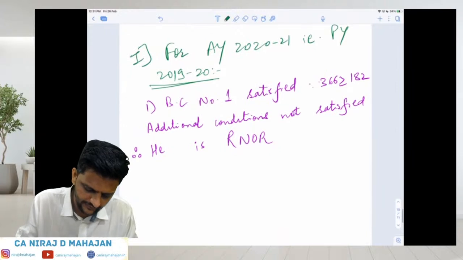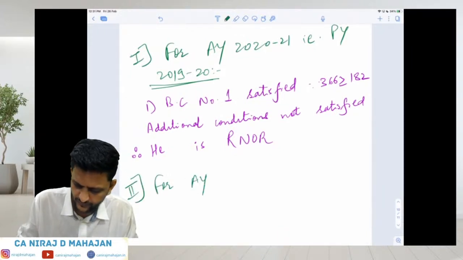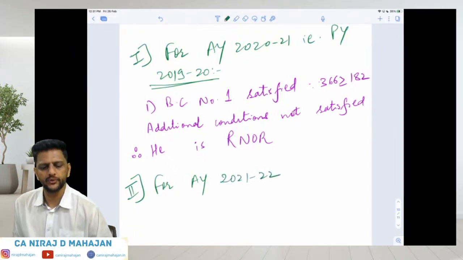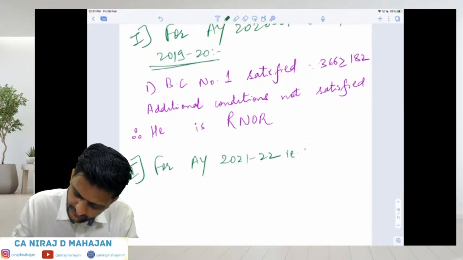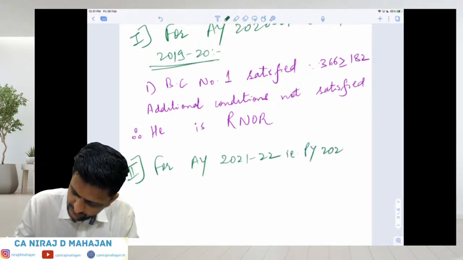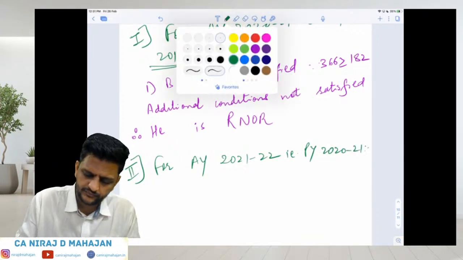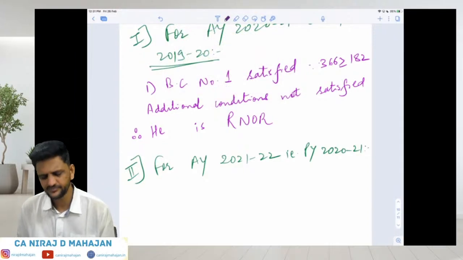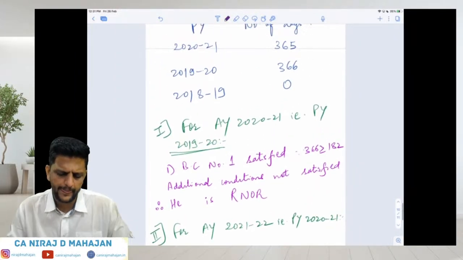And for next AY, for AY 2122, that is PY 2021. Again same answer as it was. Same to same. Only basic condition number 1 will be satisfied.